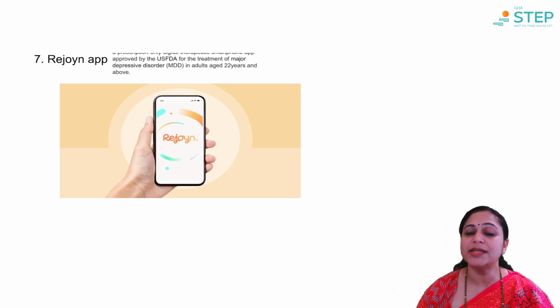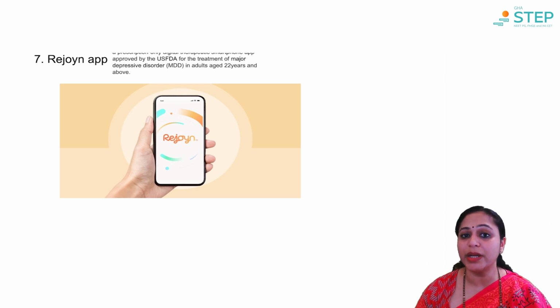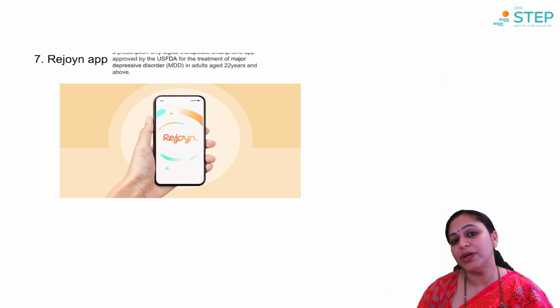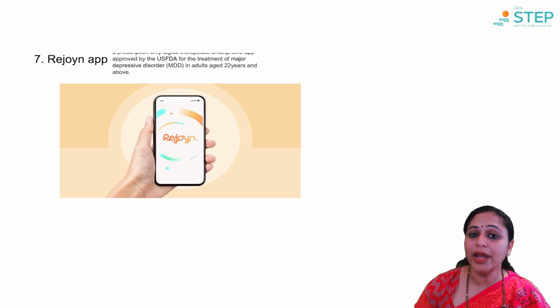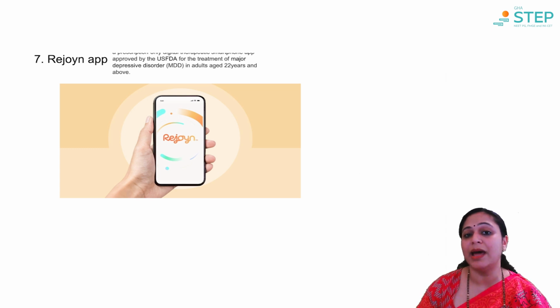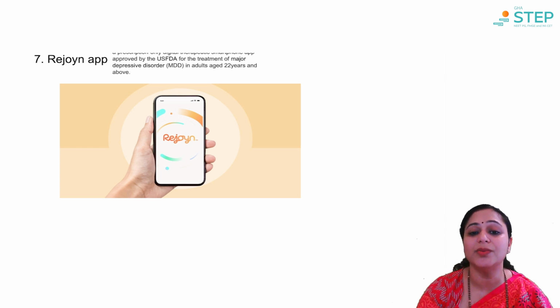In such a case, the clinician who is treating this patient will prescribe using this app for therapy purposes, and the age group should be 22 years and above only. So 22 years and above, diagnosed with major depressive disorder on antidepressant, the clinician has to prescribe this app and then only they can use it.